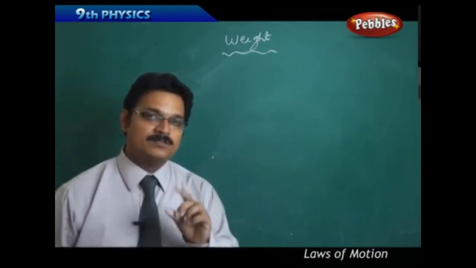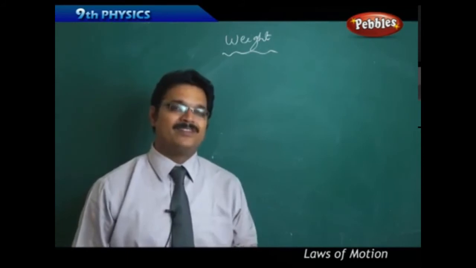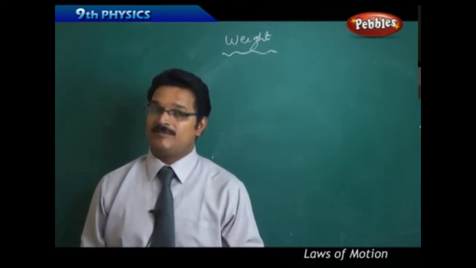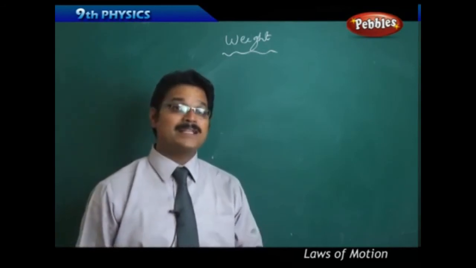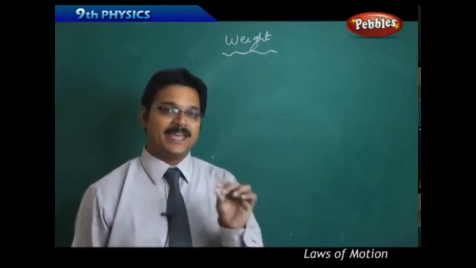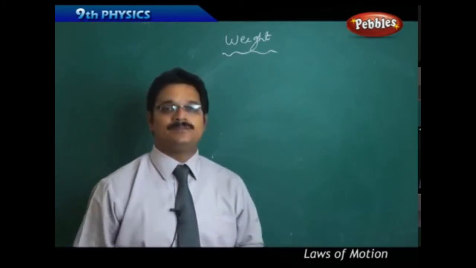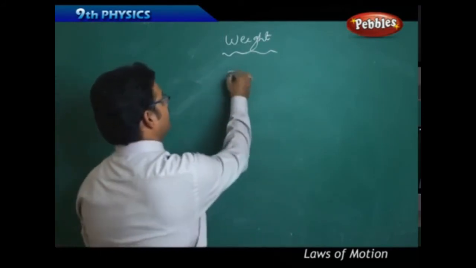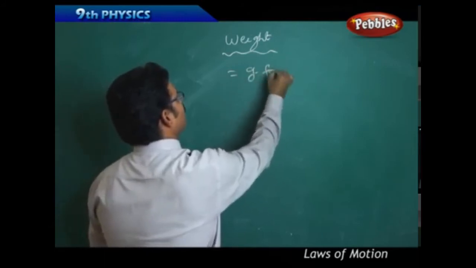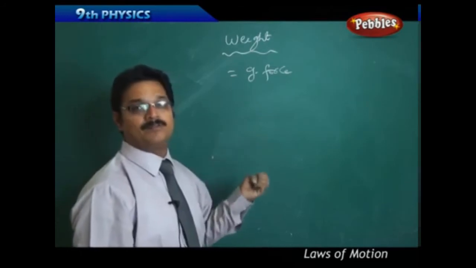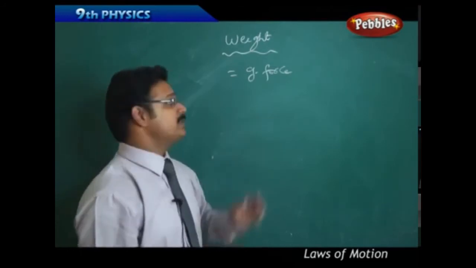If you observe carefully, when we say weight of a bag is 2 kg, actually we are not saying the weight, we are saying the mass of the bag. 2 kg. Kg is the unit of mass, not for the weight. Then what is weight? Weight is gravitational force. It is gravitational attraction by the earth. So it is the force.